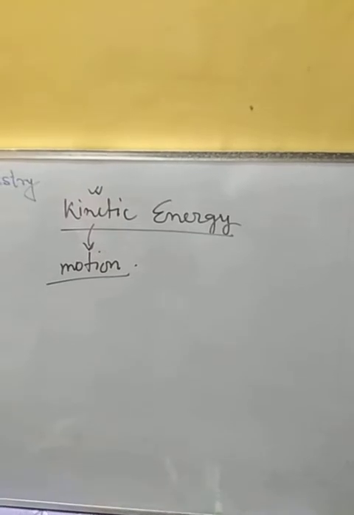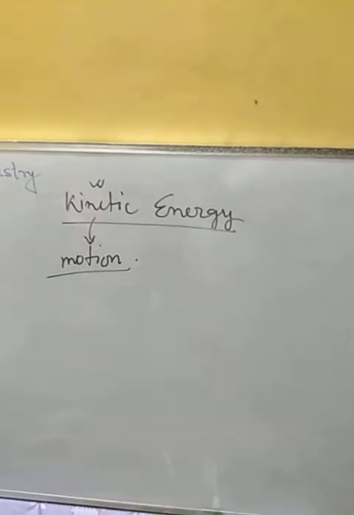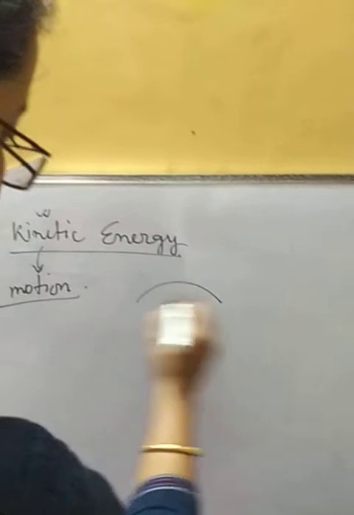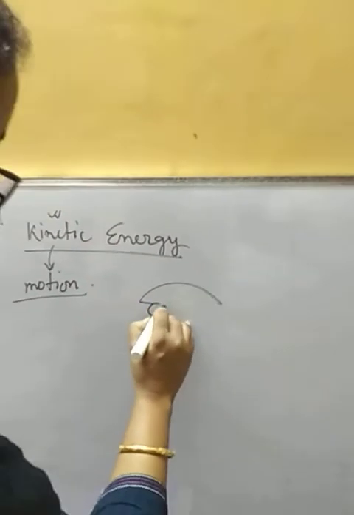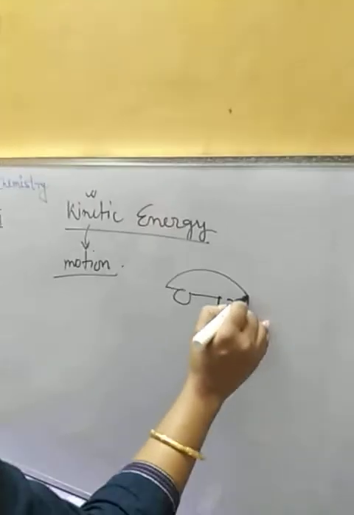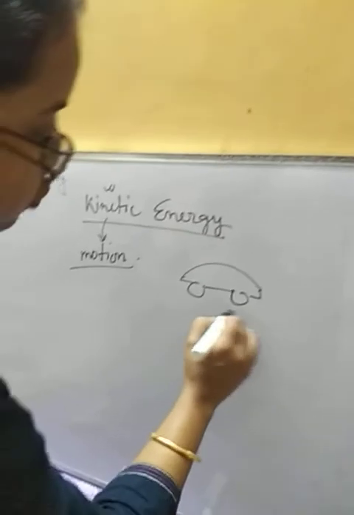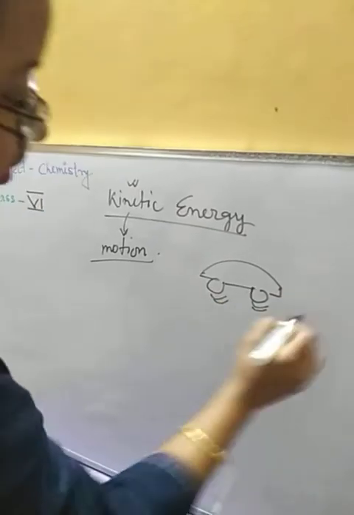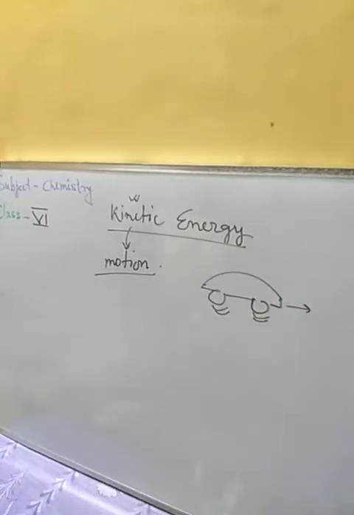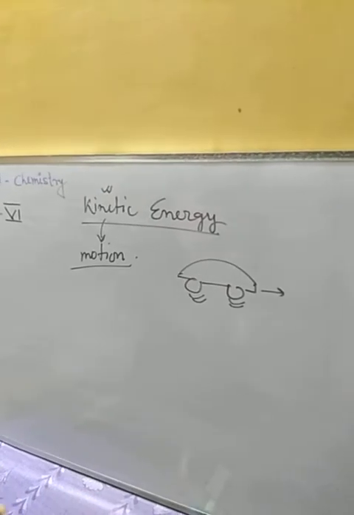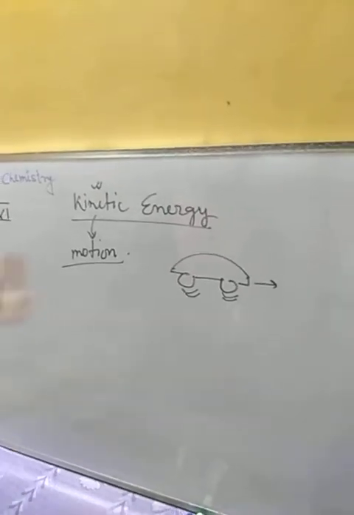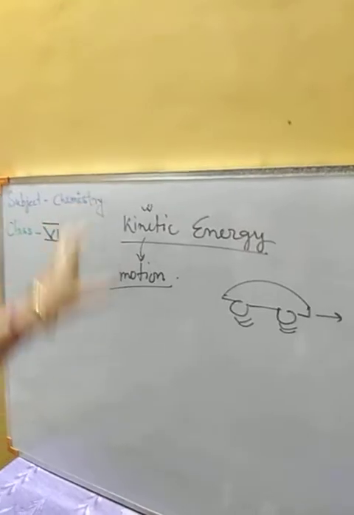So suppose a car is there. When the car is moving, because of its movement, it possesses some energy. That energy we will be calling kinetic energy.